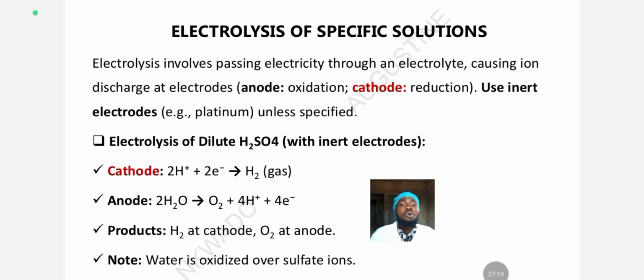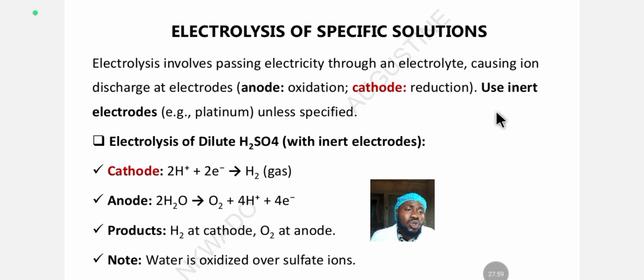But most times electrodes are metal. They conduct electricity. So an electrode is a conductor, a conductor used in electrolysis. It can be used as either a positive conductor or a negative conductor. So it's telling us that we should use an inert electrode such as platinum. When you say something is inert, it means that thing is stable. It does not easily react with something.